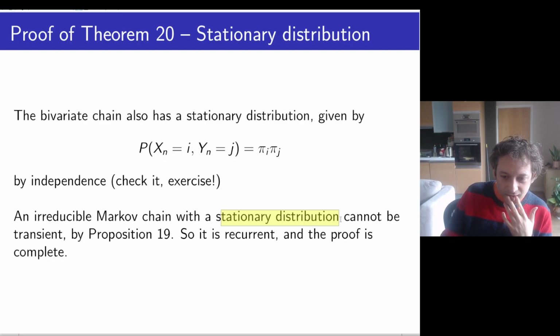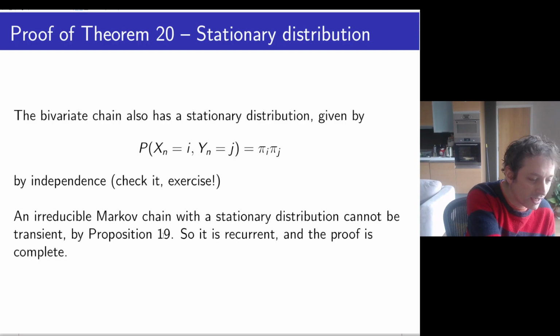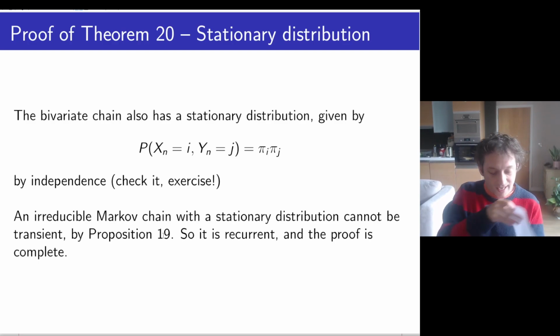So what have we done? If you remember Proposition 19, we said that if you're transient, you can't have an invariant distribution. So if we have an invariant distribution, we have to be recurrent. If we're recurrent, it means that we meet everyone. If we meet everyone, that's what we were trying to do. We're done. The proof is actually finished based on things we've said earlier. That's great. We've shown Theorem 20. That may have looked a bit intimidating, but this coupling proof is very neat and very much an unusual probabilistic argument.